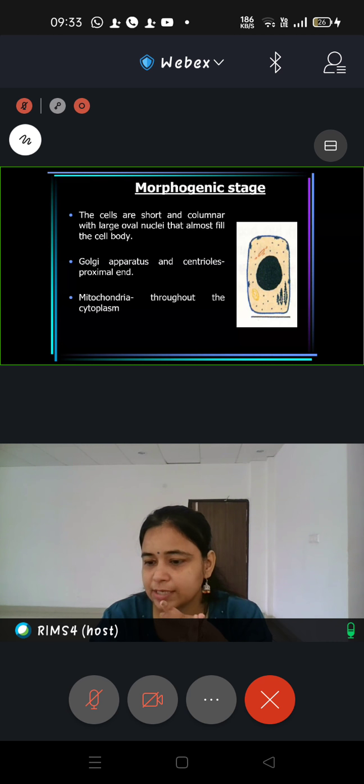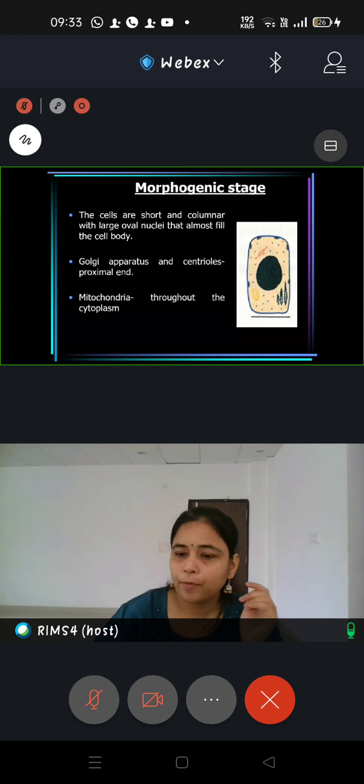The third is an increase in the organelles responsible for secretion of enamel matrix, such as the Golgi apparatus, centrioles and mitochondria, the powerhouse of the cell that provides energy for secretion. Everything increases at the proximal end of the cell.